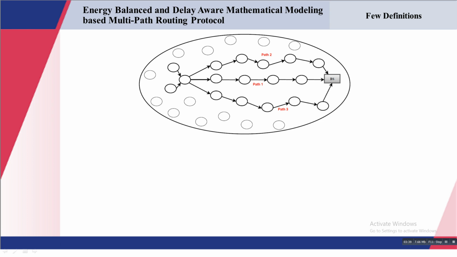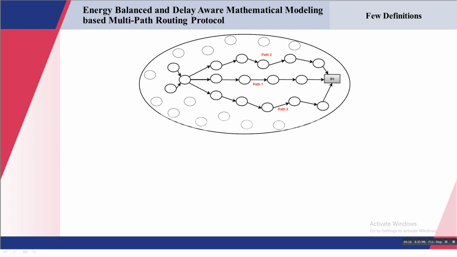But in case of multipath routing, instead of sending the data only towards a single parent node, when this particular node sends its data, it will send the data to all the possible parent nodes which lie in its parent set. So three paths are possible corresponding to this node, and the possible paths are path 1, path 2, path 3.